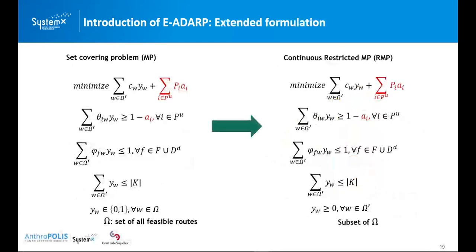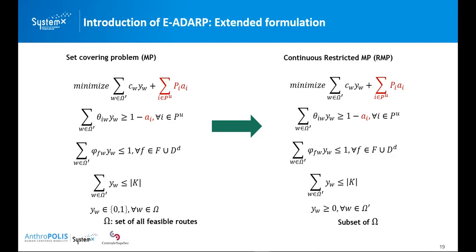And we have formulated the electric autonomous dial-a-ride problem into a set covering problem, which is also called the master problem. In the set covering problem, the decision variable is called y omega. It's a binary decision variable, and the big omega here denotes the set of all feasible routes. With the increasing number of customer requests, this will grow exponentially.